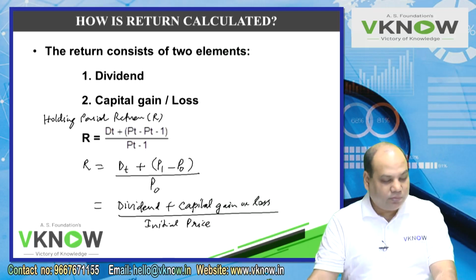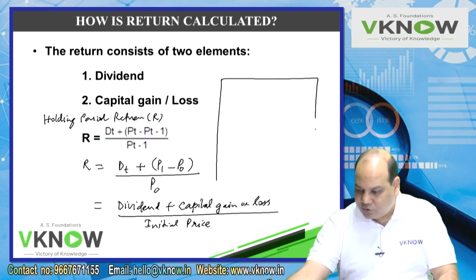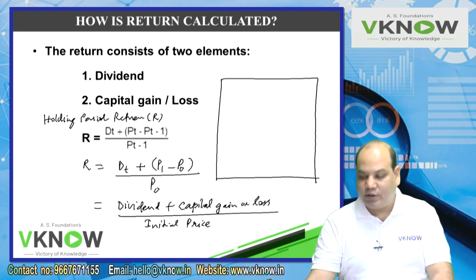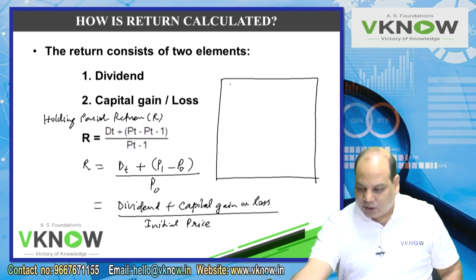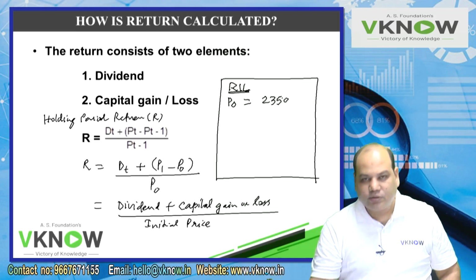Now understand, with the help of a rough example here, this we have done in previous chapter, bond valuation also, where it was interest. You buy the shares of, say, Reliance Industries Limited. You paid a price at the beginning 2,350 rupees.